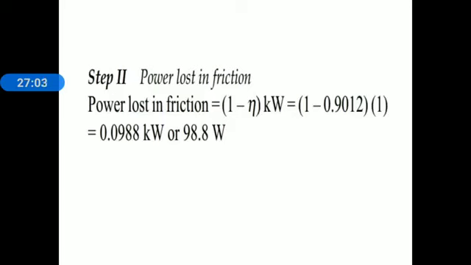Next, power lost in friction. Step number 2, power lost in friction. Now here we know the relation for power lost in friction: inside the bracket 1 minus efficiency, into kilowatt. Now we know the efficiency and power. Those two values we have to substitute in that relation. 1 minus 0.9012 into 1. Simplify this, and we get power lost in friction 0.0988 kilowatt, that is 98.8 watt. Thank you very much.